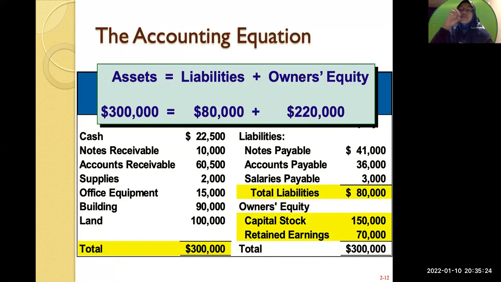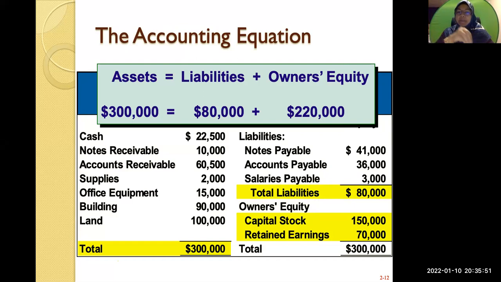Okay, so this is a very important accounting equation that you must remember forever, because the equation will never change, and in accounting, you must always have this equation balanced. So we say that in the accounting equation, the value of your assets must always be the same as your liabilities plus owner's equity.